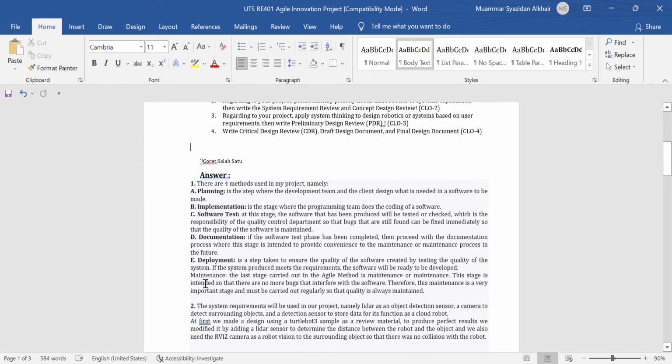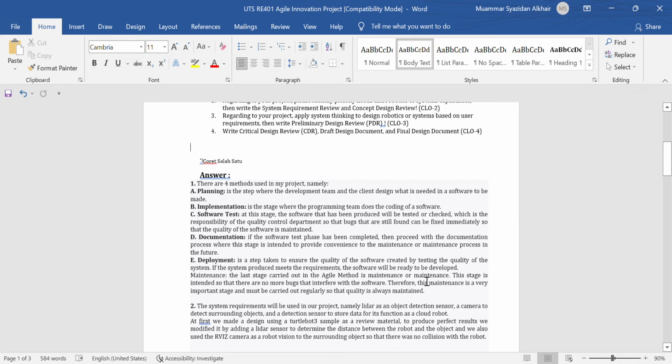E. Deployment. In this step, we ensure the quality of the software created by testing the quality of the system. If the system product meets the requirements, the software will be ready to be deployed. The last stage carried out in the agile method is maintenance.